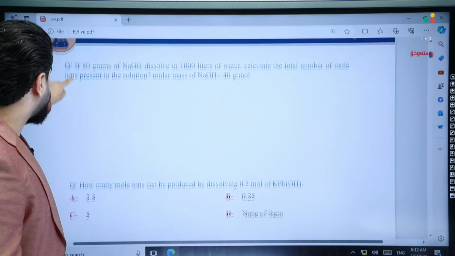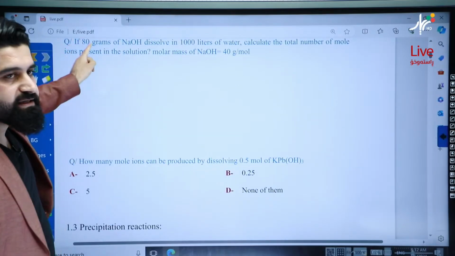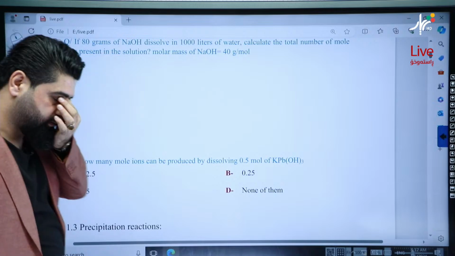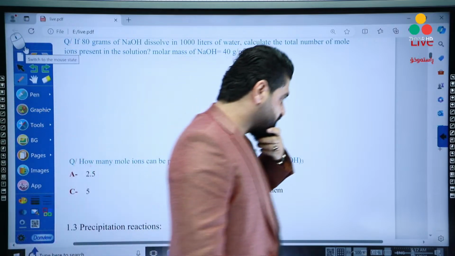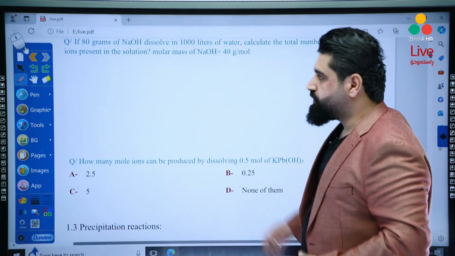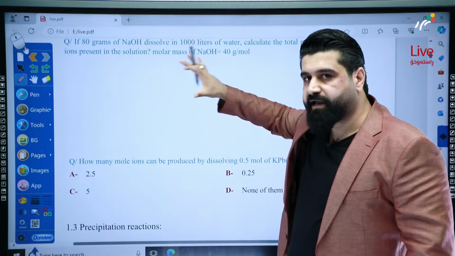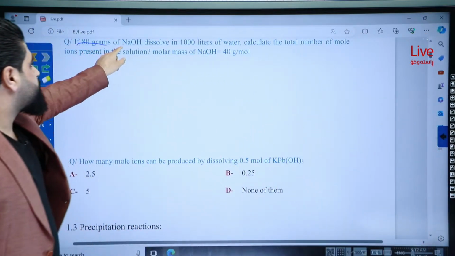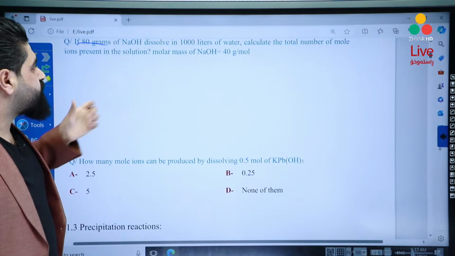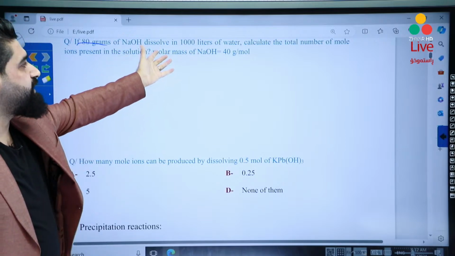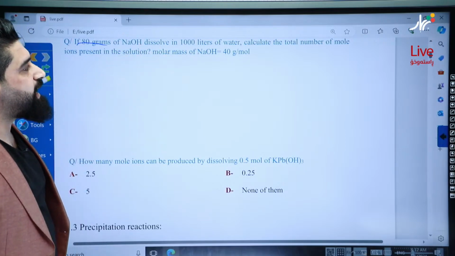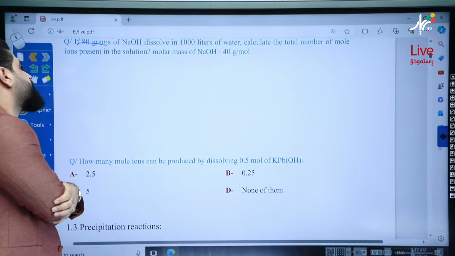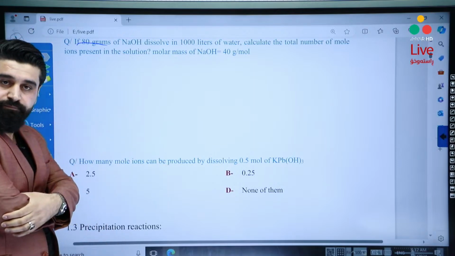Another question, okay? Please make sure to understand this. This is very important, okay? I haven't seen this idea in Zhyar, so you may see it, okay? Please be careful to understand this. Yalla. Again, if 80 grams of sodium hydroxide is dissolved in 1,000 liters of water, calculate the total number of mole of ions present in the solution.